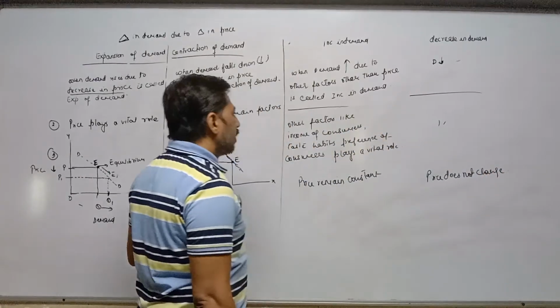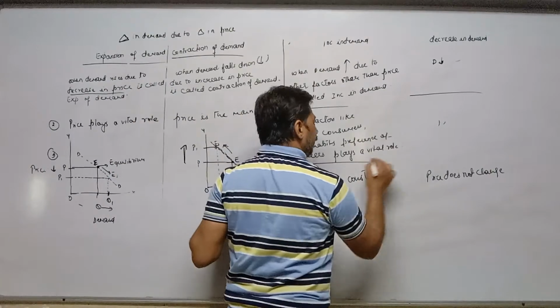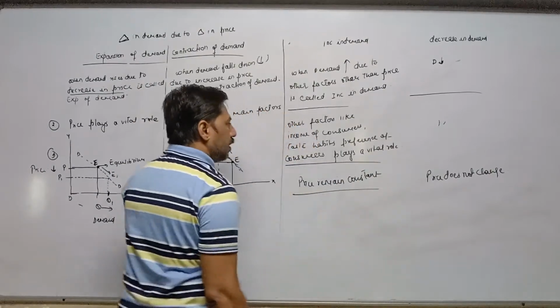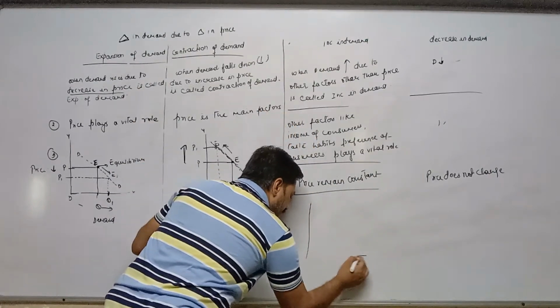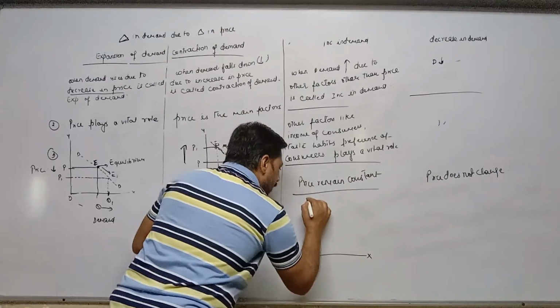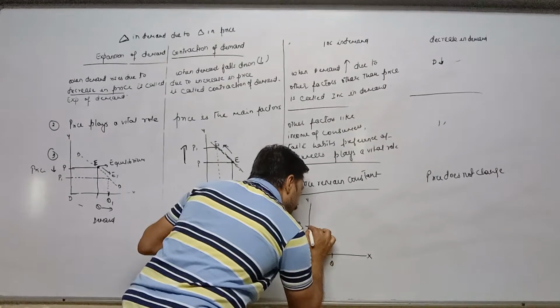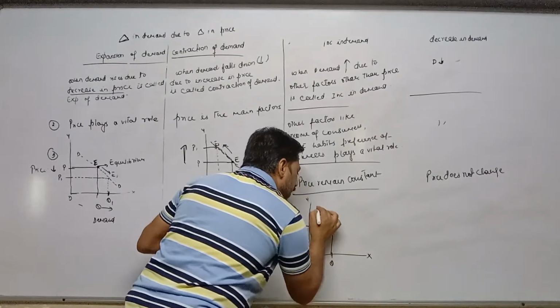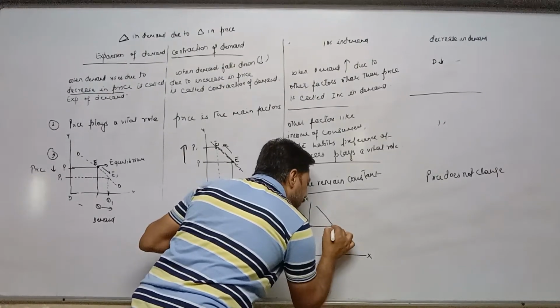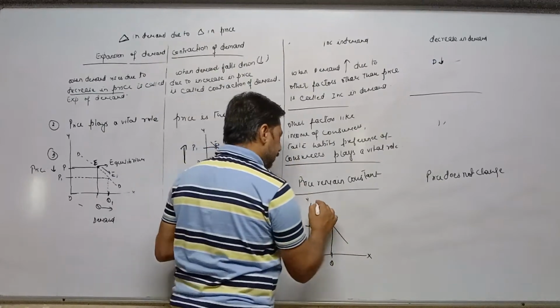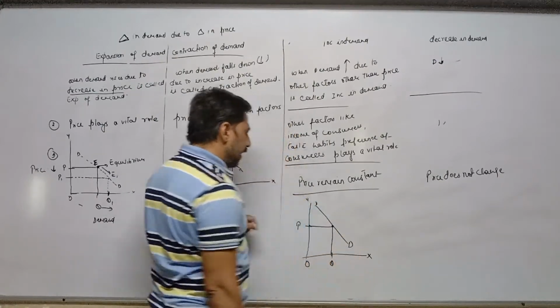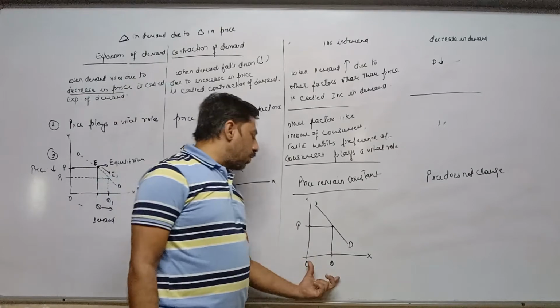And the fourth point, on the basis of the diagram. The diagram is like this: X, Y, P, O, Q. This is our original demand curve, DD. When price is OP, demand is OQ.